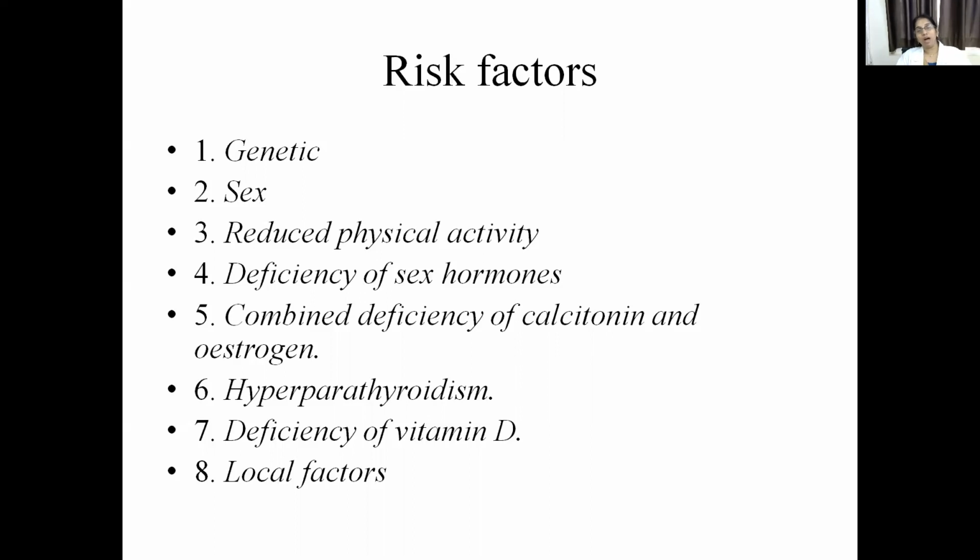Other than the hormones, combined deficiency of calcitonin and estrogen is also one of the risk factors for osteoporosis. Hyperparathyroidism and deficiency of vitamin D are also important risk factors. And local factors which are important in the remodeling process are also risk factors.